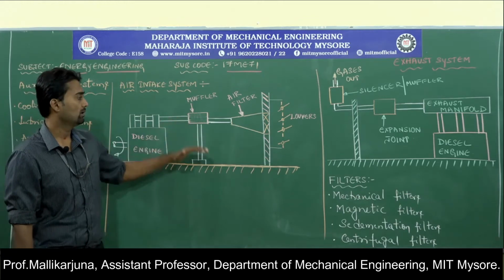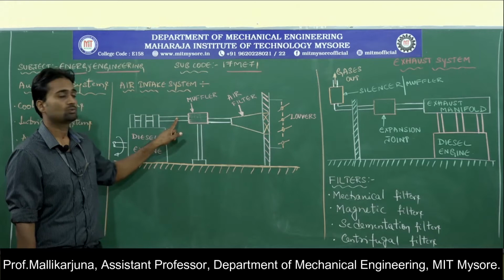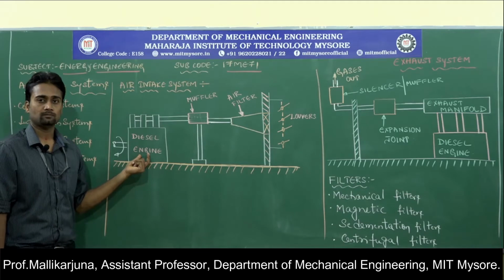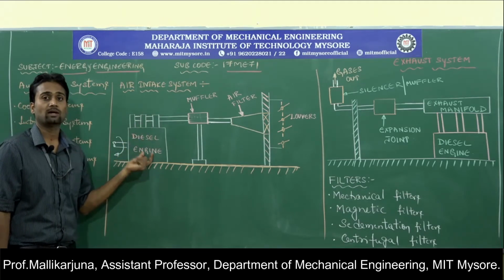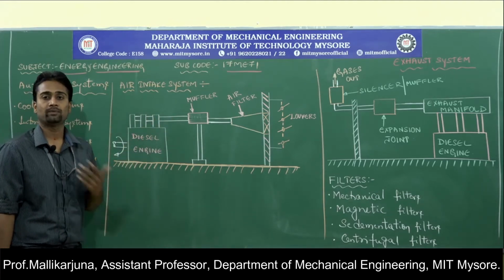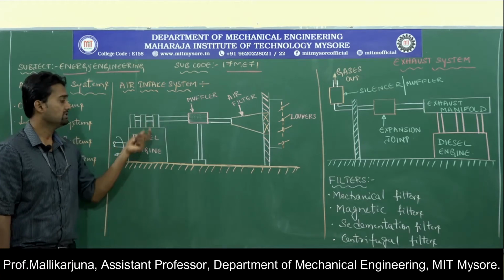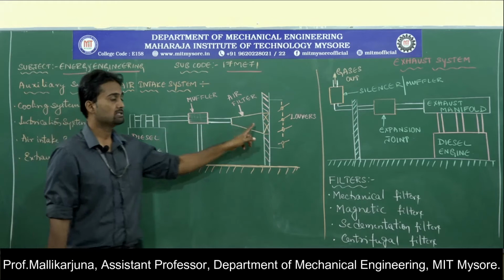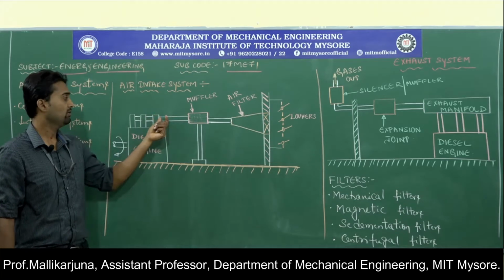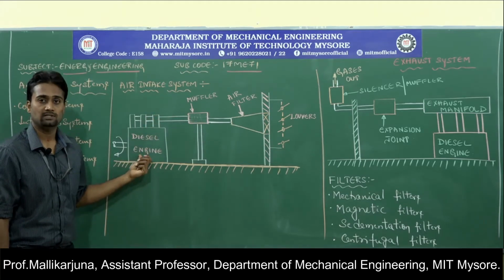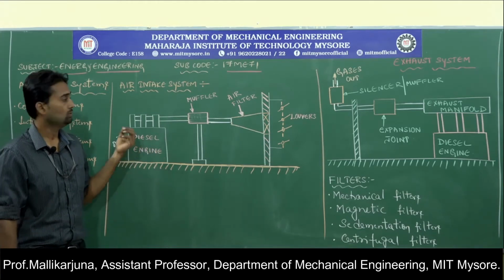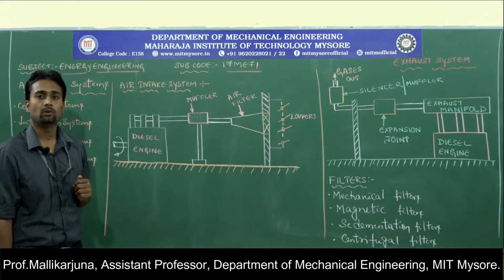So now reduced noise air is going to pass through the pipeline into the engine, the diesel engine. That means this is the first stroke that has to happen. Air is now entering into the engine, then it has to perform the first stroke. What kind of air is entering into the diesel engine now? The air is filtered, the air sound is nullified. That kind of pure air is entering into the diesel engine. Then the engine performs its operation with a number of strokes. So this is how various devices are going to function.